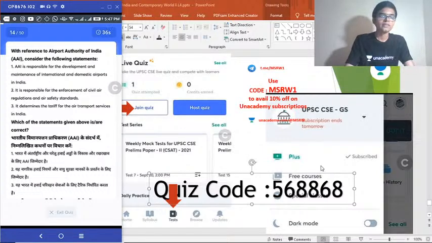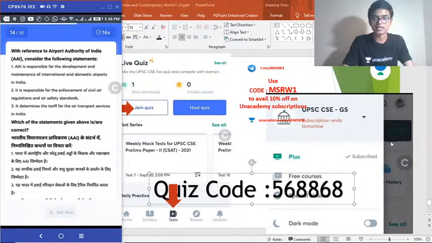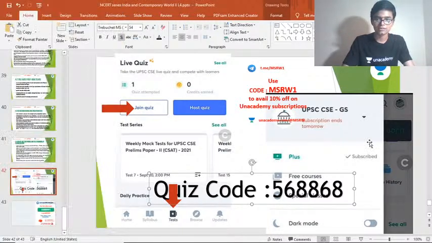Question 14. With reference to Airport Authority of India, consider the following statements. 1. Airport Authority of India is responsible for the development and maintenance of international and domestic airports in India. 2. It is responsible for the enforcement of civil air regulations and air safety standards. 3. It determines the tariff for the air transport services in India. Choose the correct answer.